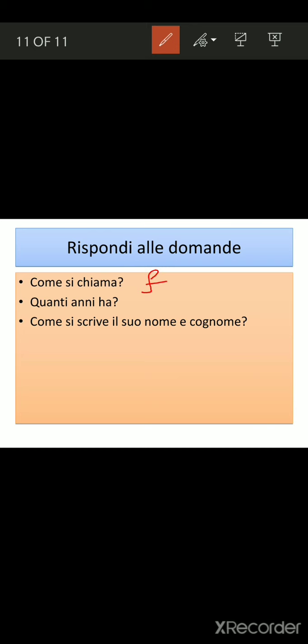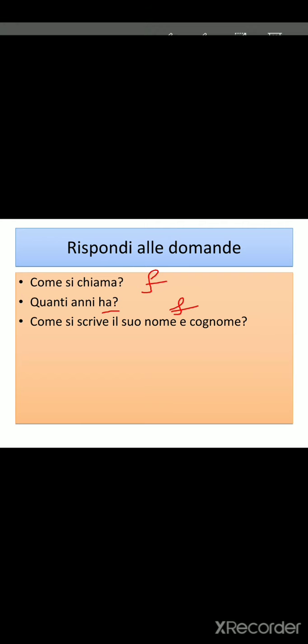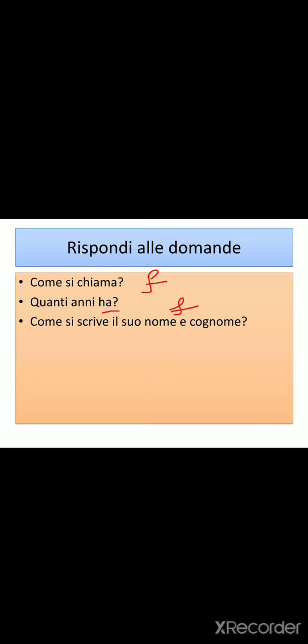Similarly, quanti anni hai, what is your age? So either you say quanti anni hai or you say quanti anni ha. When you are saying ha, this is again formal. We are using third person form here, right? So if you want to ask someone their age, quanti anni ha, if you are asking them respectfully.